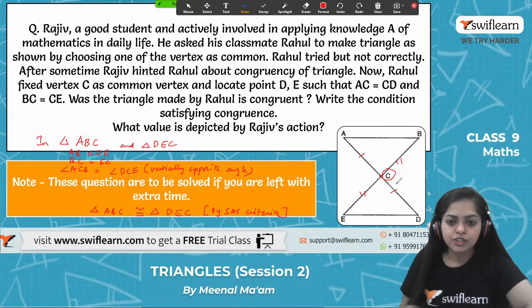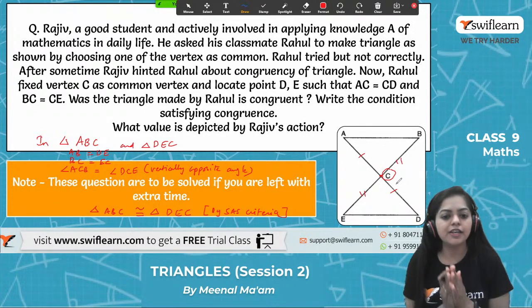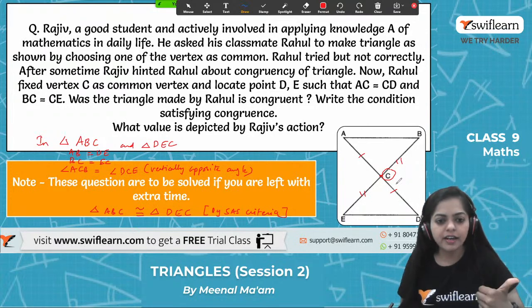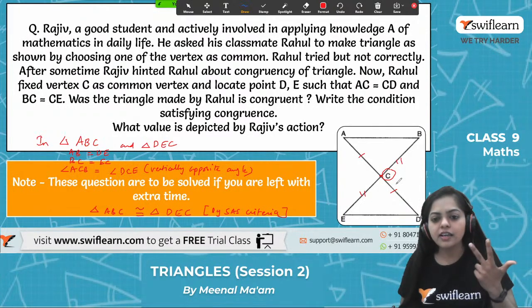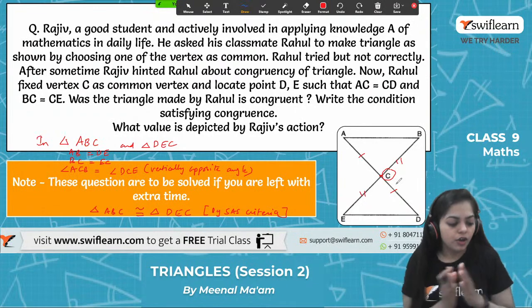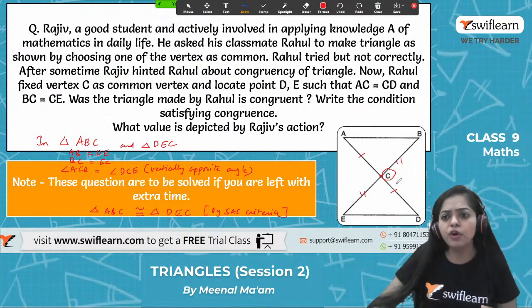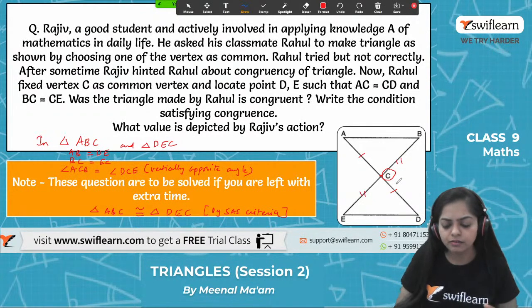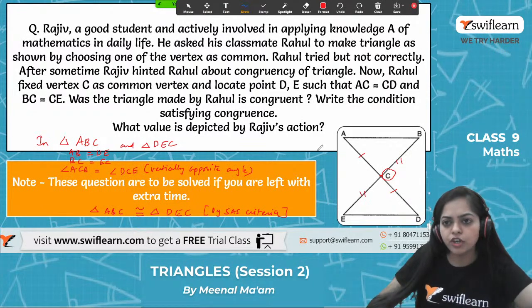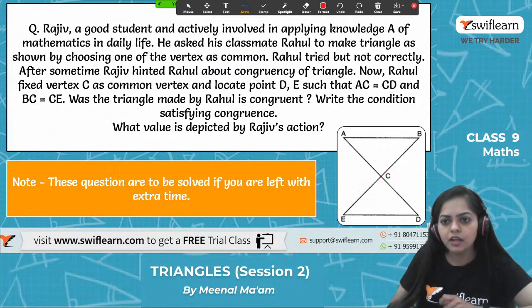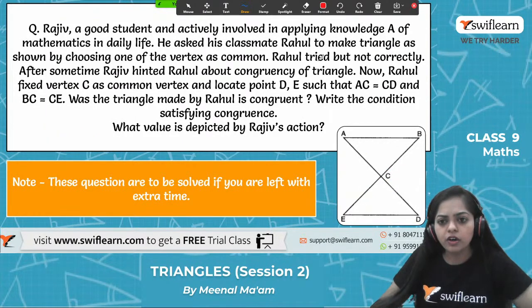Alright guys, today we saw many questions based on the three criteria of triangles, that is side angle side criteria, angle side angle criteria and side side side criteria. Okay guys, I hope all these concepts were clearly understood. And I hope none of you has any doubt on the concepts of these questions. Surely. What do you all say? No doubt at all? Yes guys. So I think no doubt at all, you will have no problem in these questions.